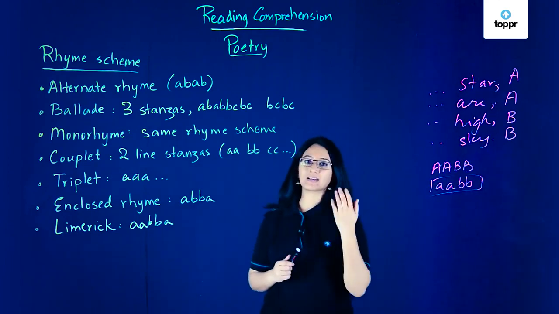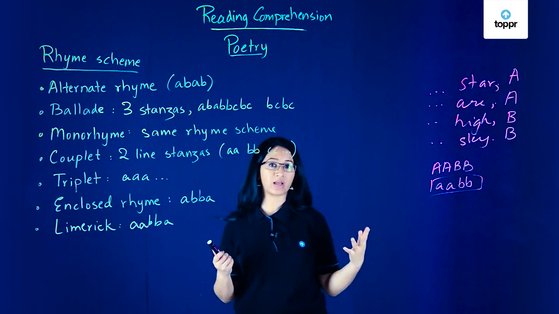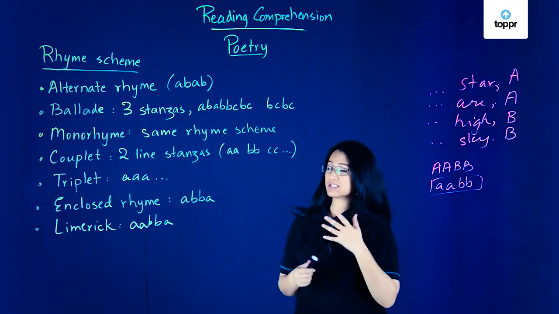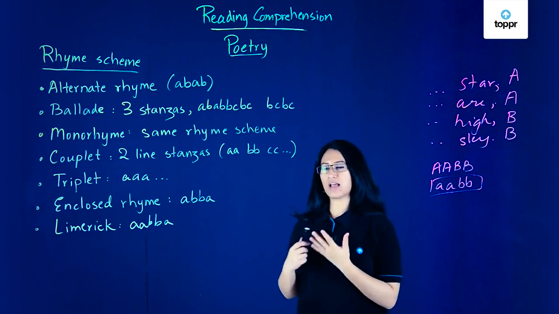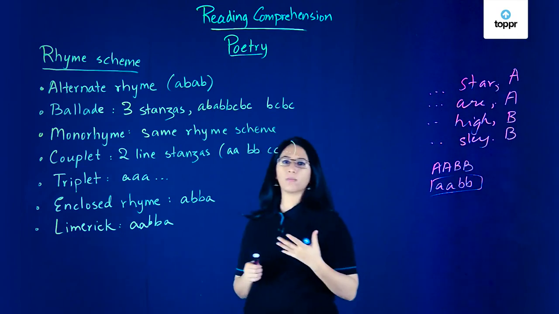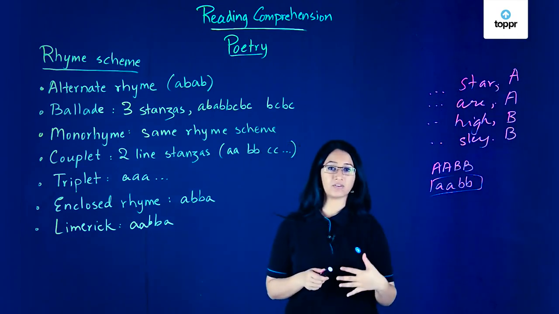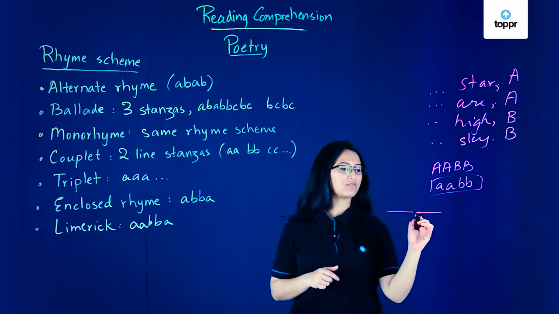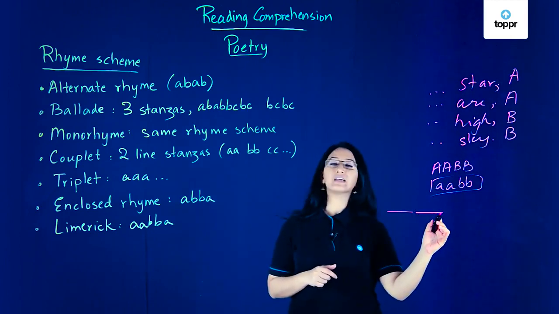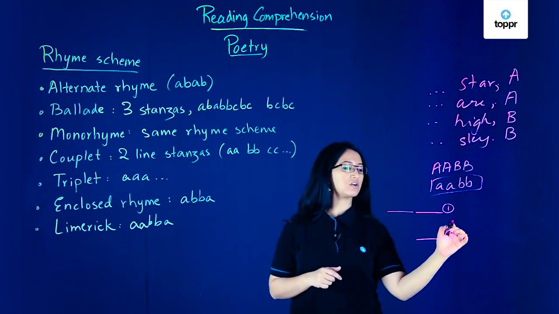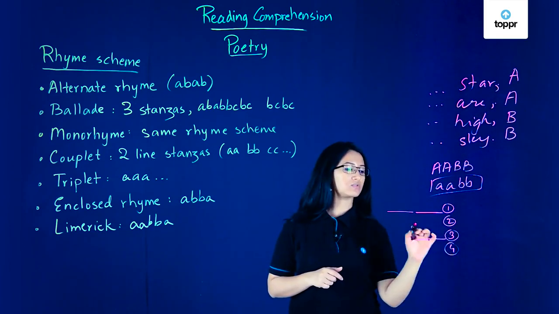There are many different types of rhyming schemes that poets use in their poems. But let's take a look at a few of them just to get a hang of what rhyme schemes are. First we have an alternate rhyme. This is a very common one where we have an A, B rhyme scheme. The word at the end of the first line and the third line match, and the second and the fourth lines will then rhyme.